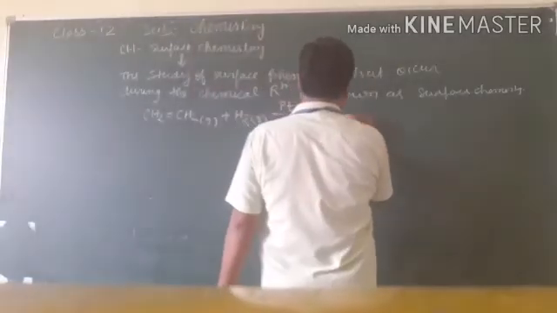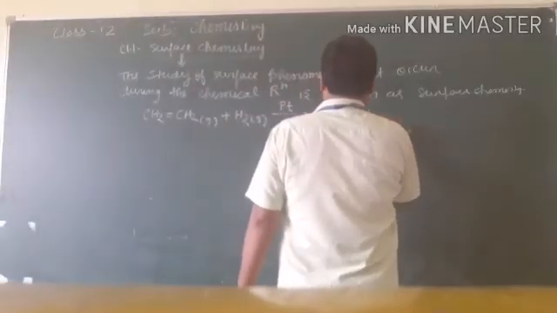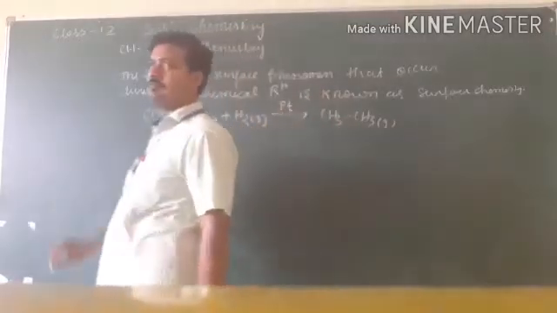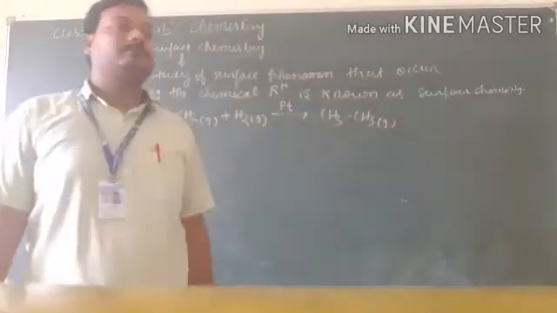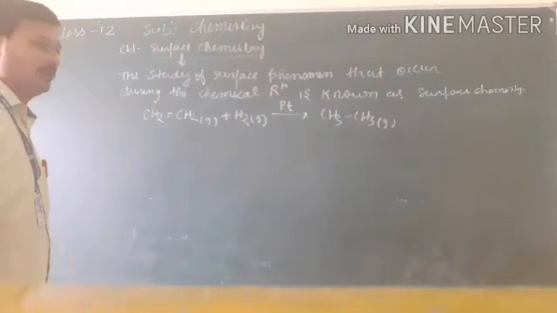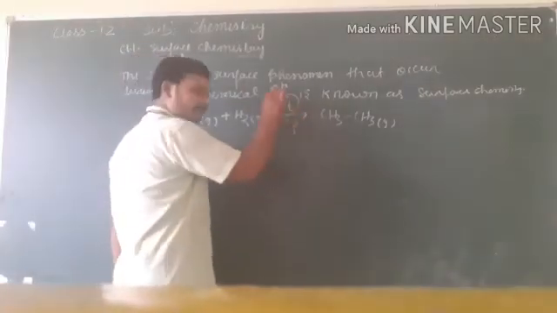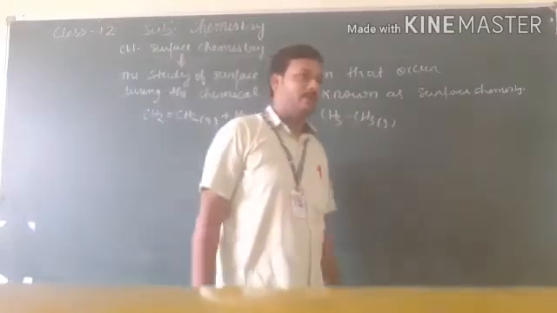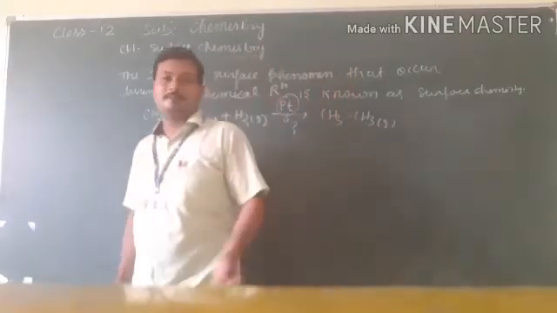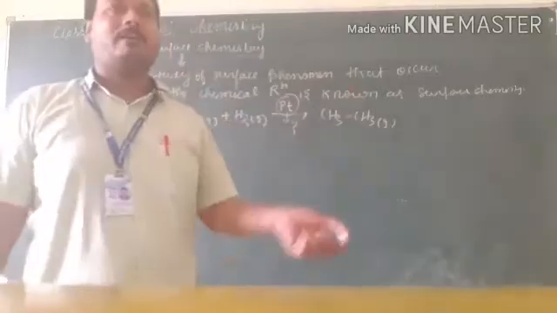Formation of ethane gas takes place. I think you have asked your teacher what the role of this platinum is in this chemical reaction. But the teacher replied that it is the catalyst.